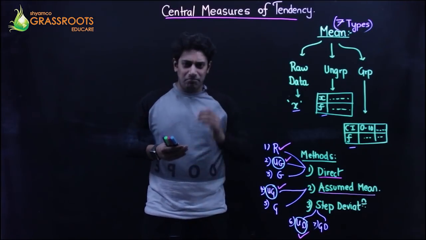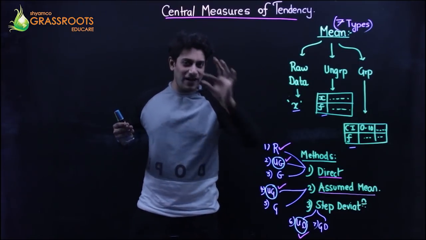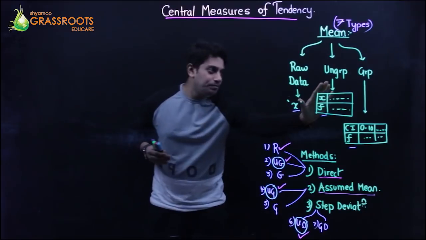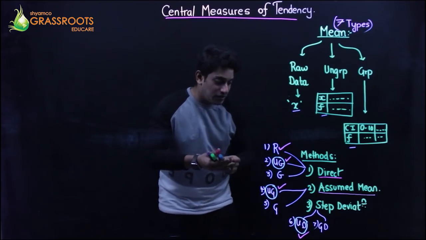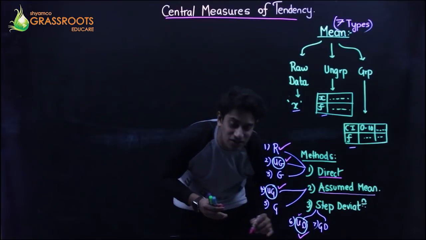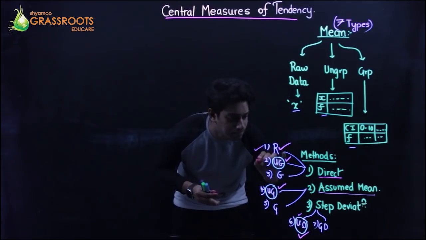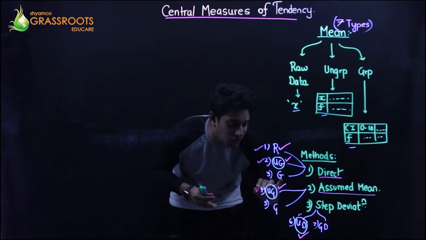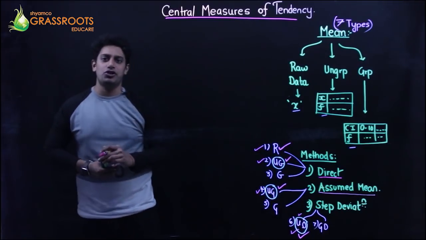Again, if you observe the question, it is ungrouped data where x is given and f is given. We are going to talk about the step deviation method for ungrouped data. So for this fourth question, I'm going to take this type. Till now we have done raw data, ungrouped for direct method, ungrouped for assumed mean method. Let's take ungrouped data for step deviation method, right?